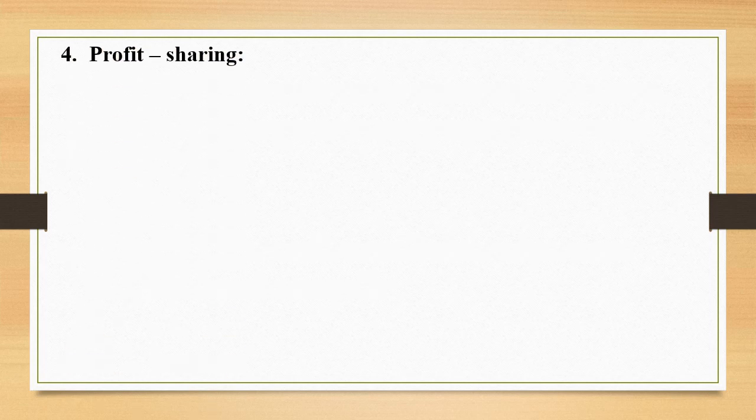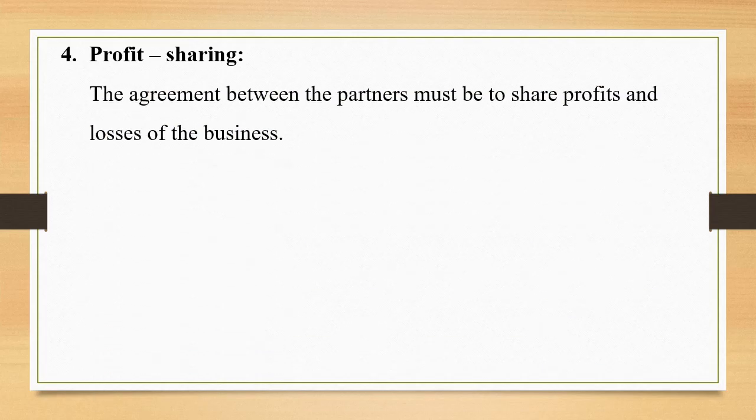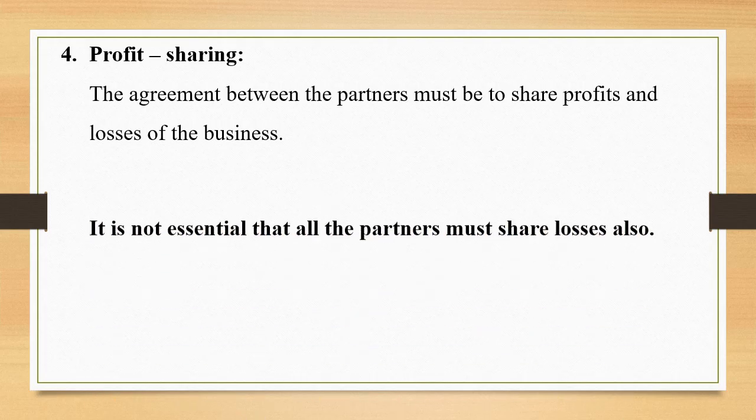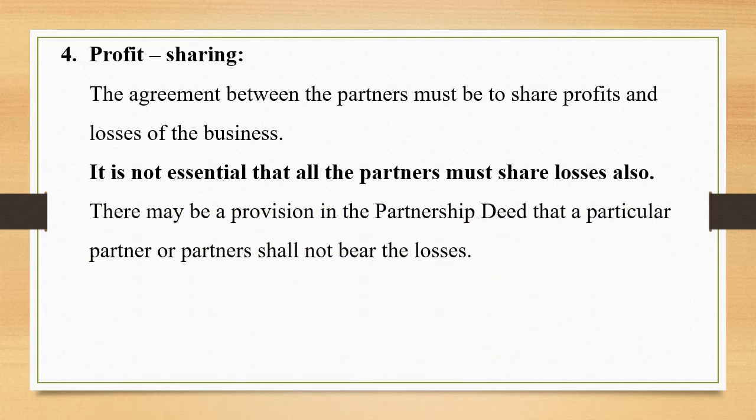Point number 4, profit sharing. The agreement between the partners must be to share profits and losses of the business. It is not essential that all the partners must share the losses also. There may be a provision in the partnership deed that a particular partner or partners shall not bear the losses.